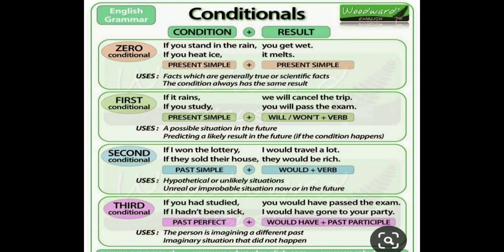Okay, so this is called a main clause. Based on the fulfillment of a condition, we divide the sentences as zero conditional, first conditional, second conditional, and third conditional. Now I am going to explain to you about the zero conditional.